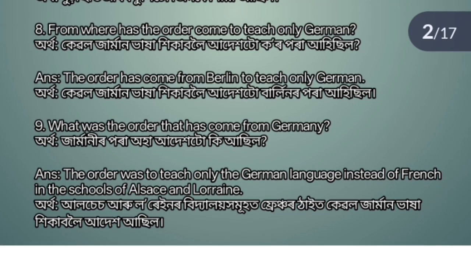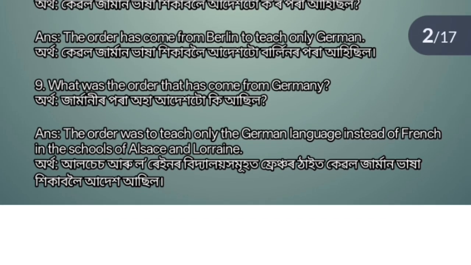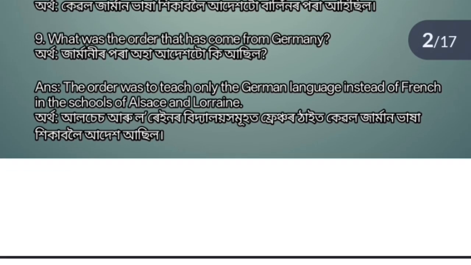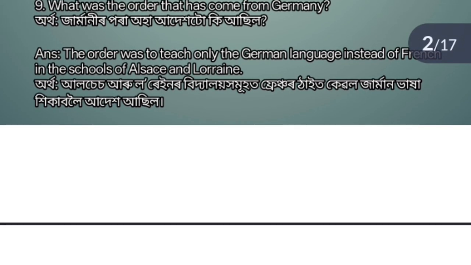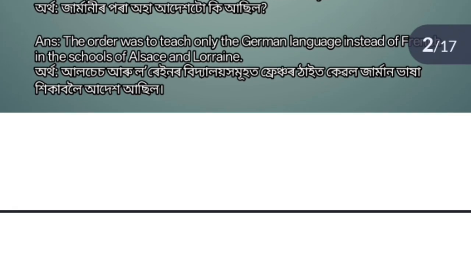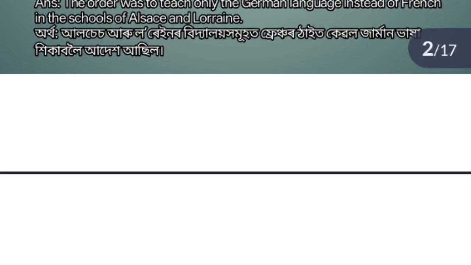Question number 8. From where has the warder come to teach only German? Answer. The warder has come from Berlin to teach only German. Question number 9. What was the warder that has come from Germany to do? Answer. The warder was to teach only the German language instead of French in the schools of Alsace and Lorraine.